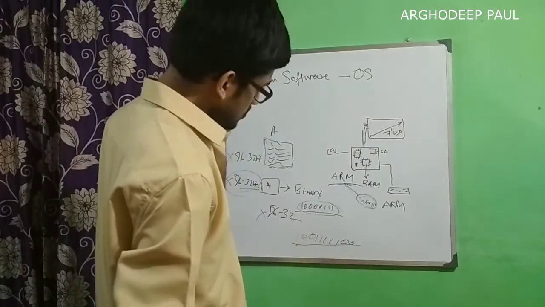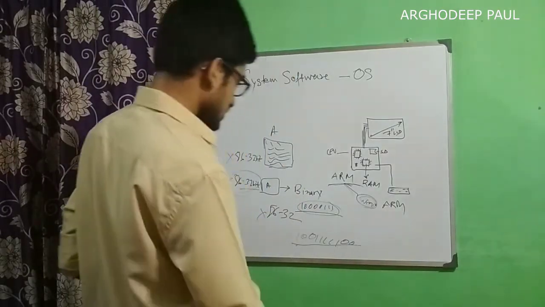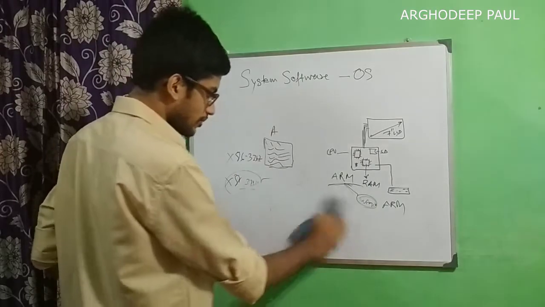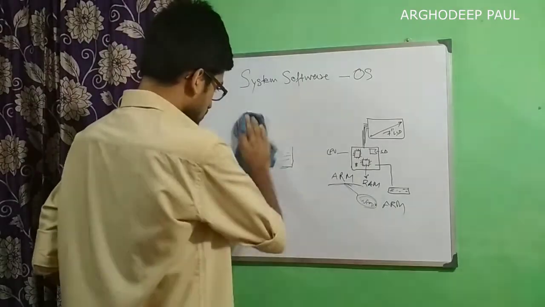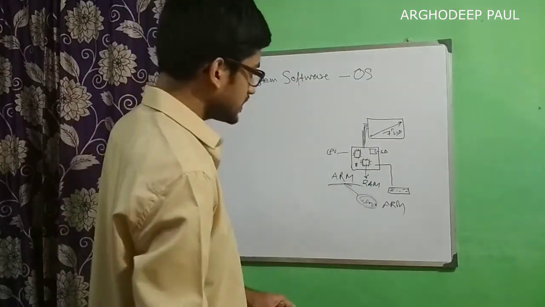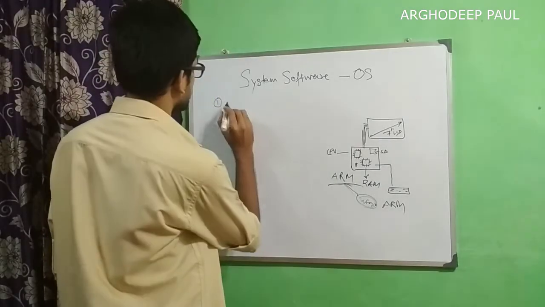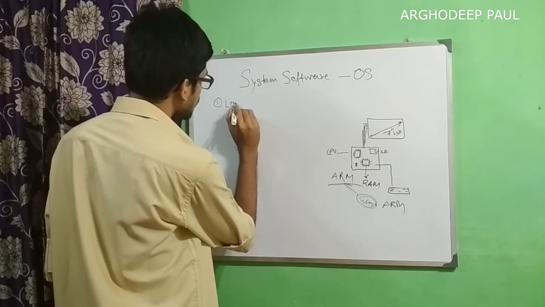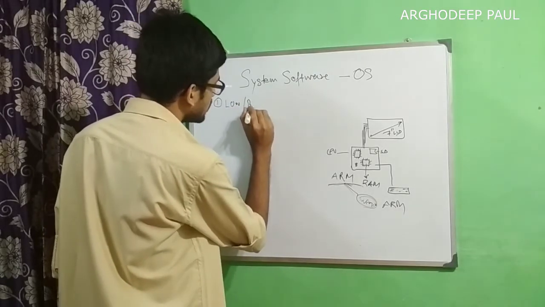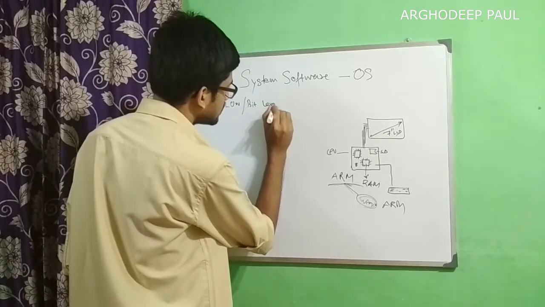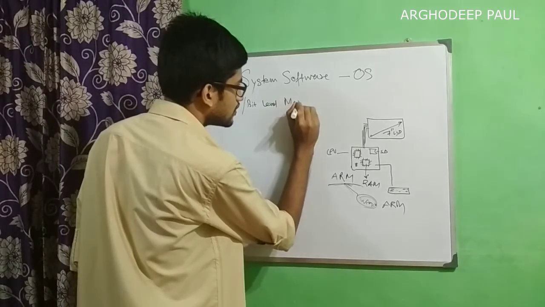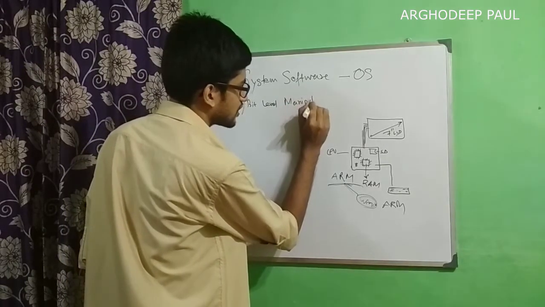So this is the basic concept. Now let's talk about the operating system in more detail. The basic responsibility of the operating system, the first one, is low or bit level manipulation.